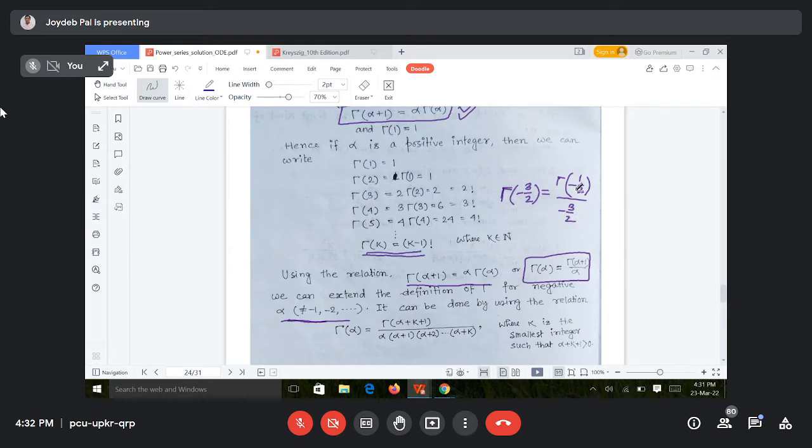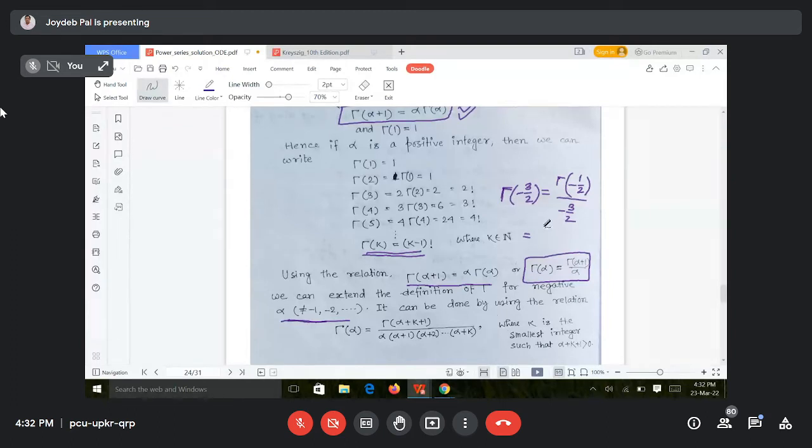Okay. Now you see still it is in the form of gamma of a negative value. Now again apply that same formula. Now you consider gamma of minus 1 by 2, you apply this formula. Gamma alpha is equal to gamma alpha plus 1 divided by alpha. So what will be the value? Now alpha is our minus 1 by 2.